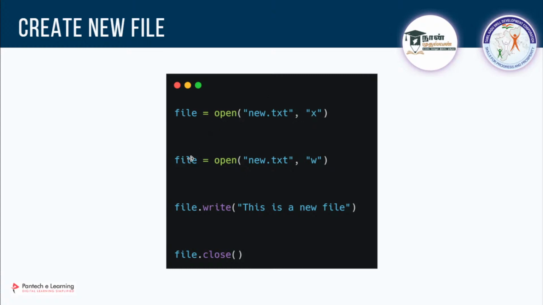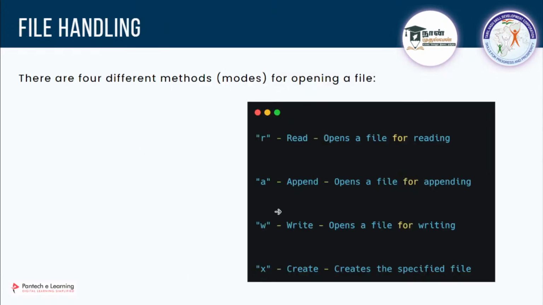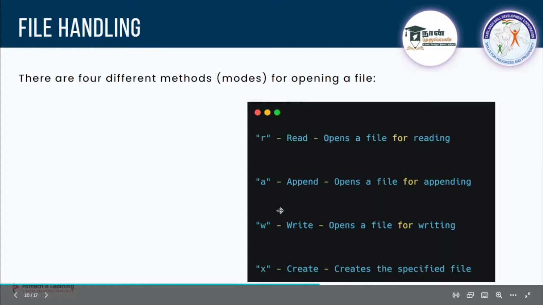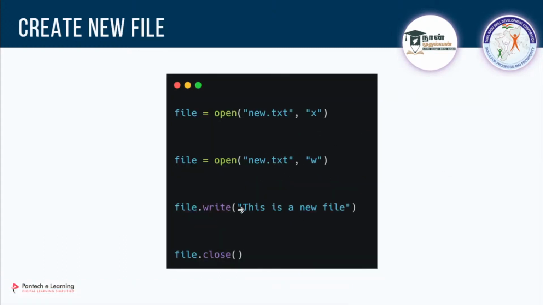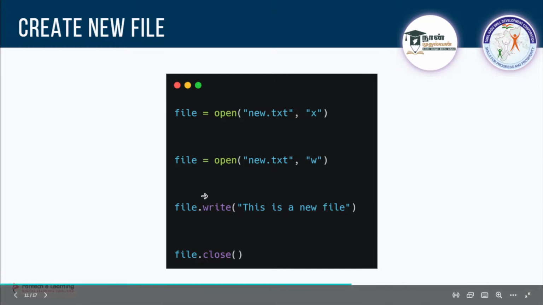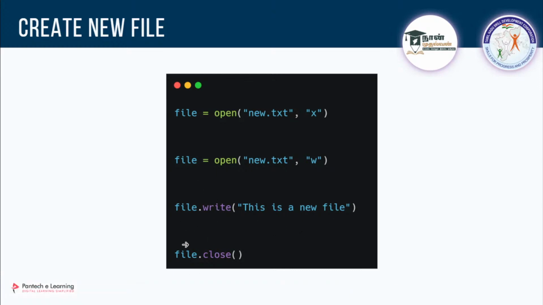Once I create that, I'll open that same file again to write. Using W, I told you earlier, W is for writing. If you go inside, you can write new content. So if you want to write, you have to open it. Once you open it, you can call this variable dot write, and if you pass a value, it will be written there. Once you complete it, it is good practice to close, so you can call file dot close.